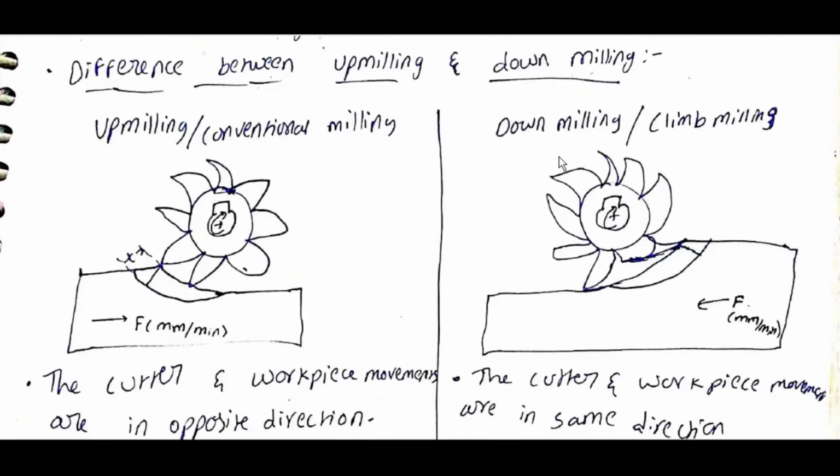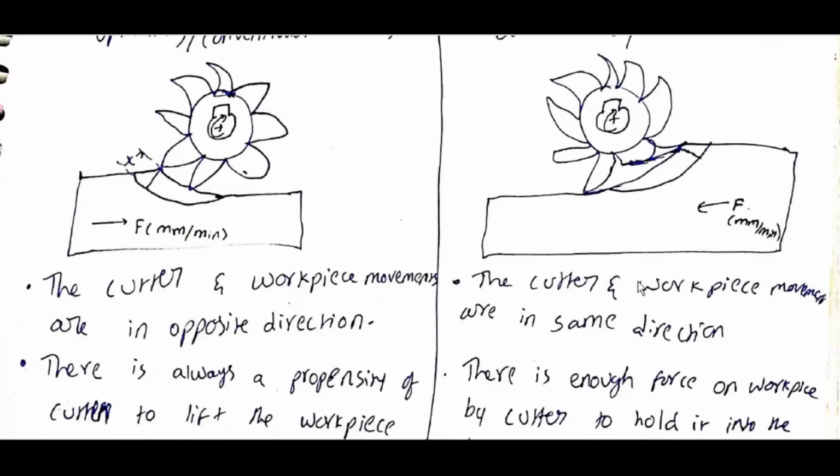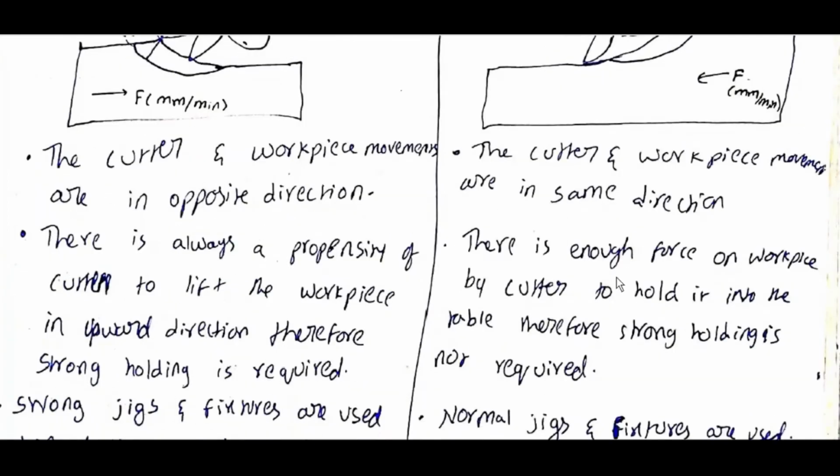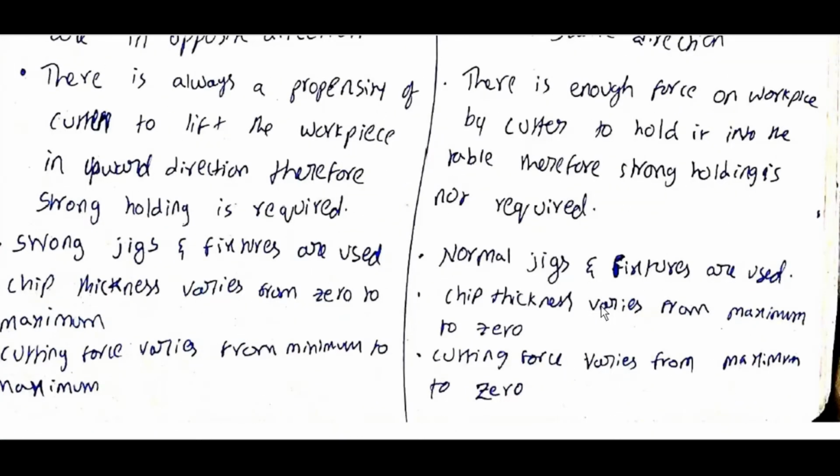Down milling or climb milling. Down milling, it is in this direction. Feed is also given in this direction. The cutter and workpiece movement are in the same direction. There is enough force on the workpiece by the cutter to hold it onto the table. Therefore, strong holding is not required. Normal jigs and fixtures are used.